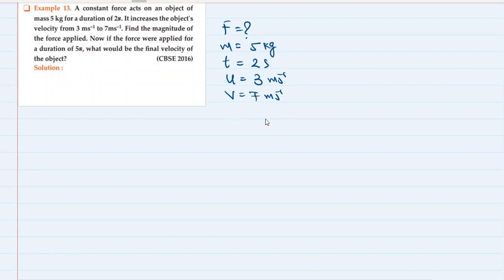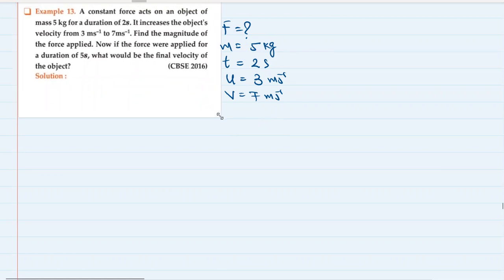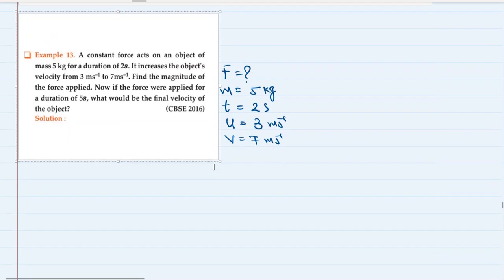Okay, that's easy. Now, if the force were applied for a duration of 5 seconds, what would be the final velocity of the object? I think we did this question just, I think, 4 or 5 questions back. We did a similar question. So I want you to find the answer. So I will pause the video and then we will check the answer. Okay, so this is up to you. Now, I will tell you the idea how to do it.